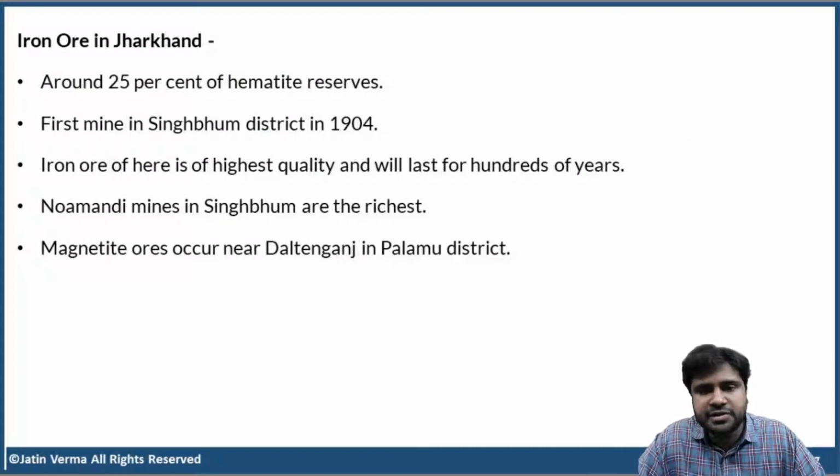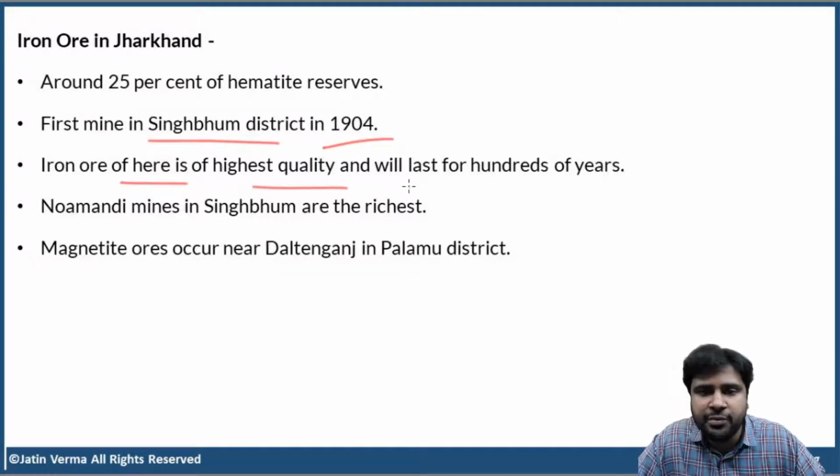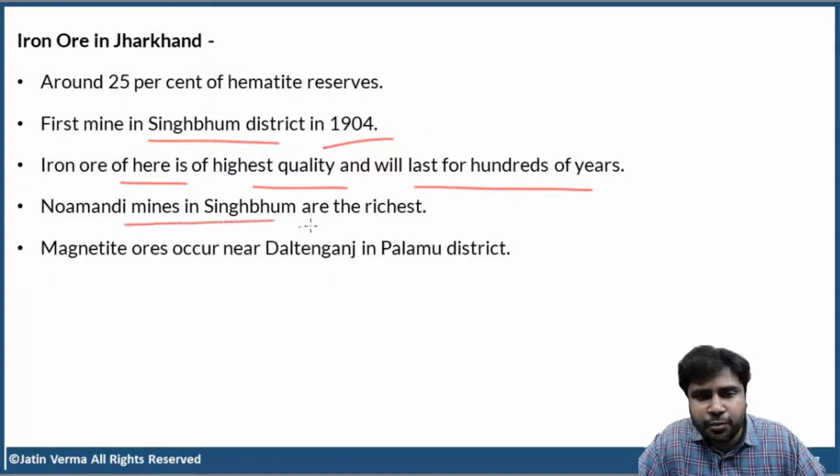Now, let us discuss iron ore in Jharkhand. So around 25 to 26% of hematite reserves are in Jharkhand. Okay. And the first mine was in Singhbhum district in 1904. The first mine. Iron ore here is of highest quality and will last for hundreds of years. Very, very good quality of iron. So Noamundi mines in Singhbhum are the richest.